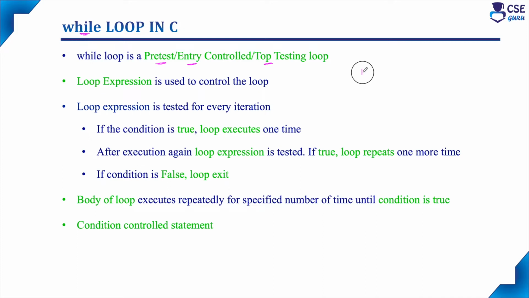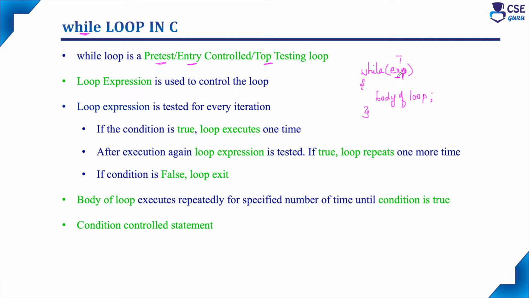So, the syntax for while loop is while, this is a keyword, and within brackets we have to write the loop expression. So when the loop expression is evaluated to true, it will allow the body of the loop to execute once. Any number of statements we can include within the body of the loop. When the loop expression is evaluated to true only, it will allow the body of the loop to execute once, since before executing the looping statements, the condition is checked here itself.